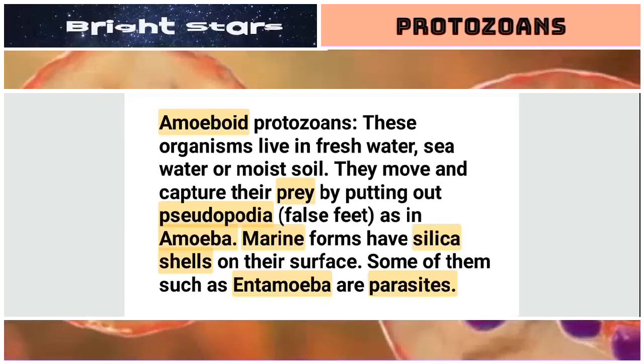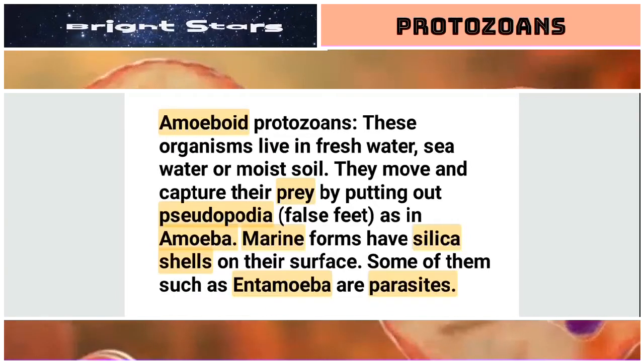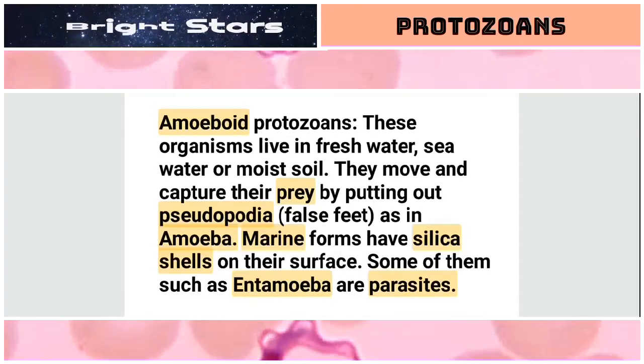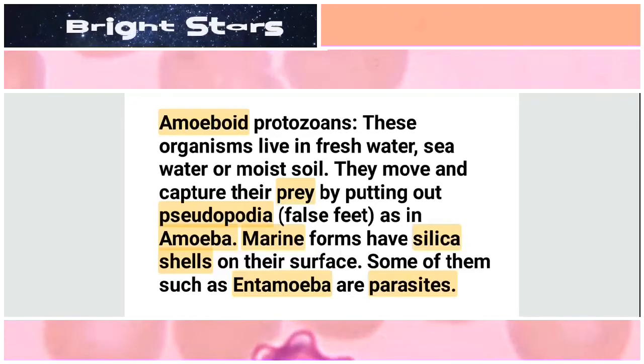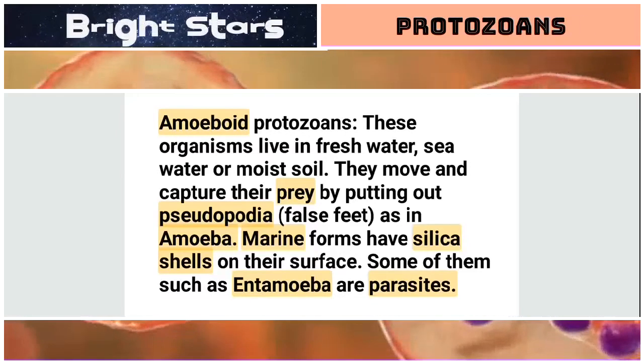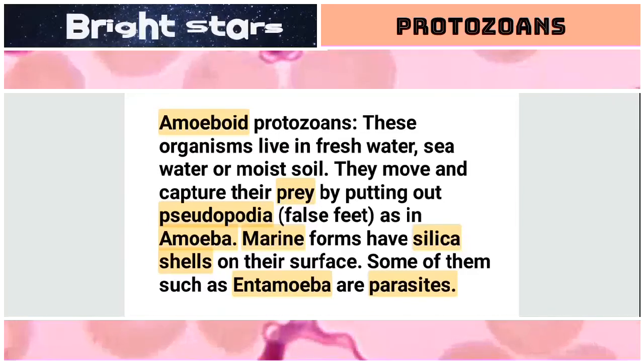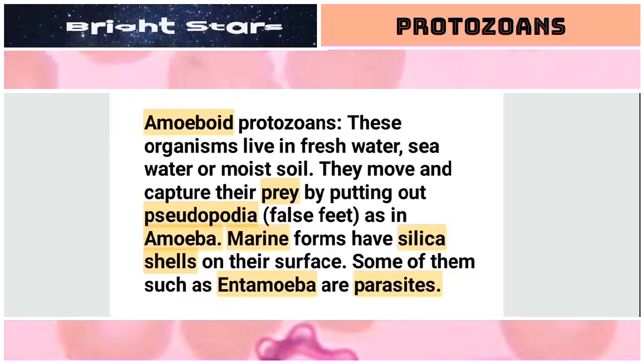Some of them, such as Entamoeba, are parasites. So, very important words are amoeboid, prey, pseudopodia, amoeba, marine, silica shells, Entamoeba, parasites. These things we are going to study in the further slides.